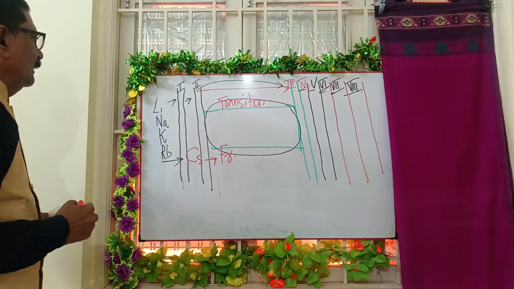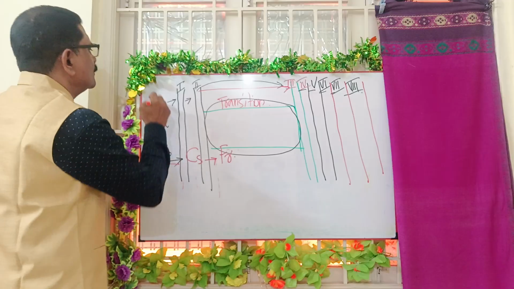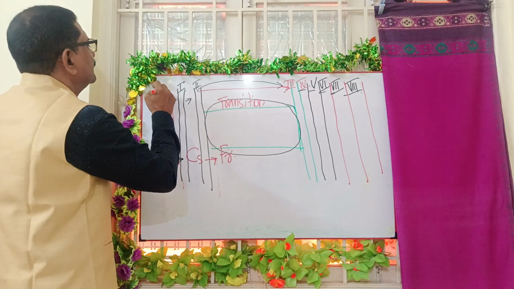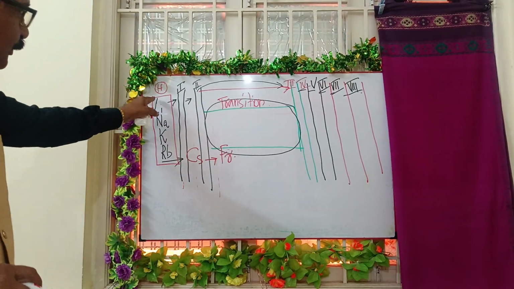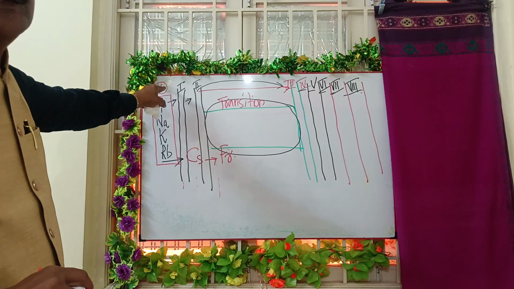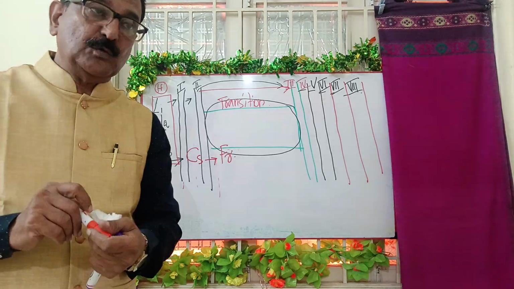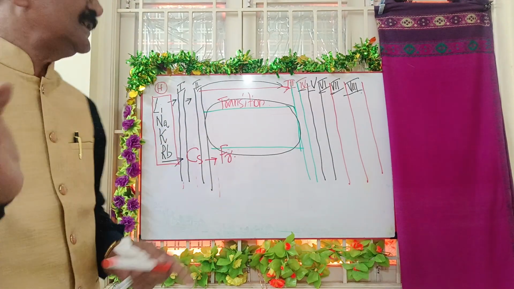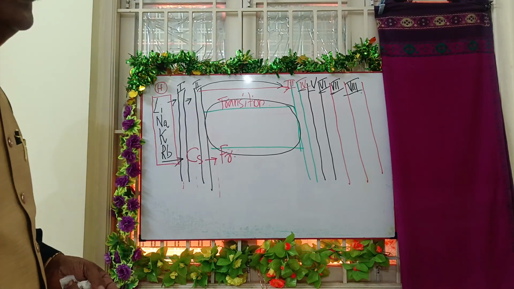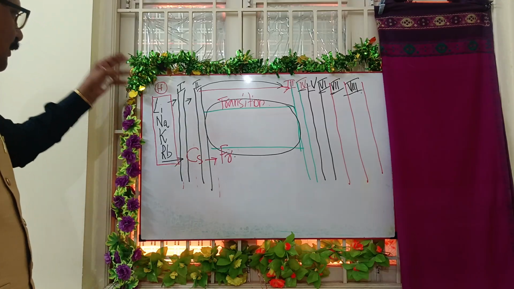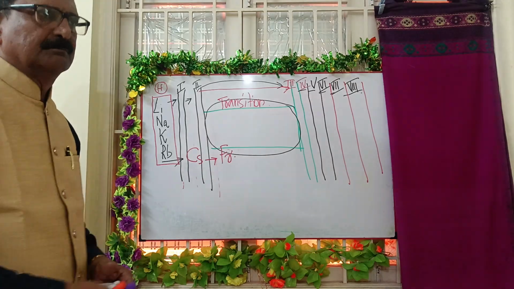Okay, lithium. And don't forget that hydrogen is also there, but it is not in the group. Above the group, hydrogen is placed separately. That is the first element, and actually the origin of the universe started from hydrogen. That we will learn later in the physics lessons. So what you have to know is lithium, sodium, potassium, rubidium, cesium, francium.